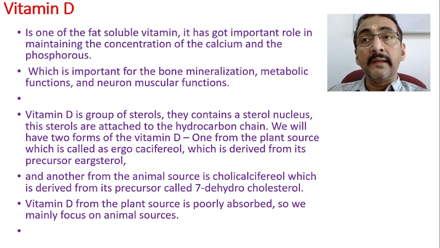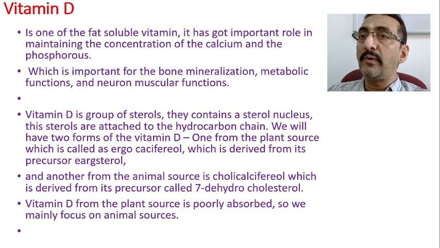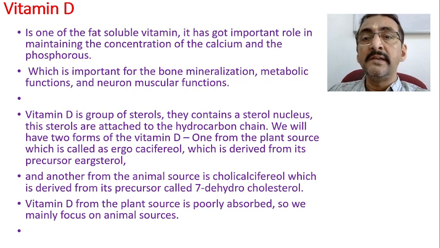Now, calcium and phosphorus are both very important for bone mineralization. We have seen this in the formation of the growth plate and all. They are also important for many metabolic functions and neuromuscular functions, which we will see.